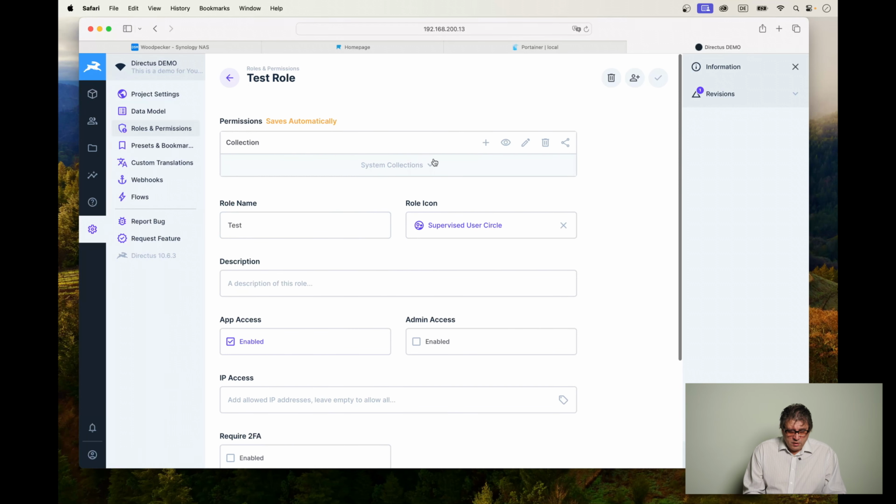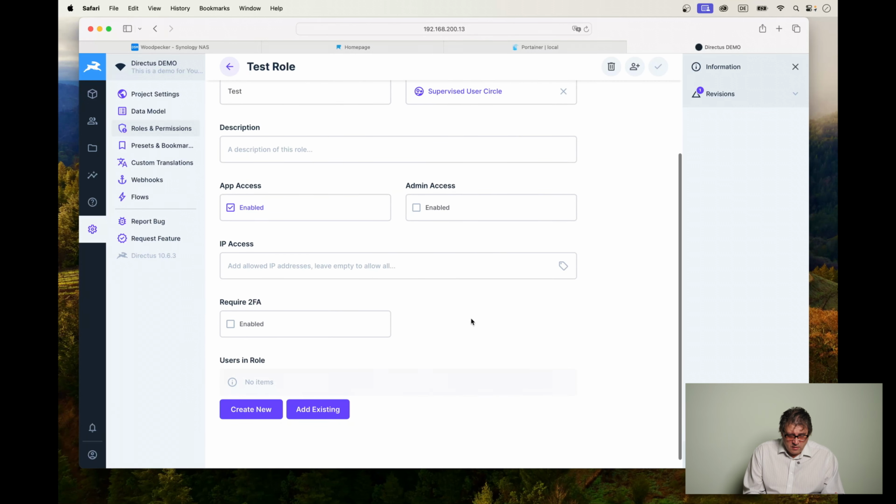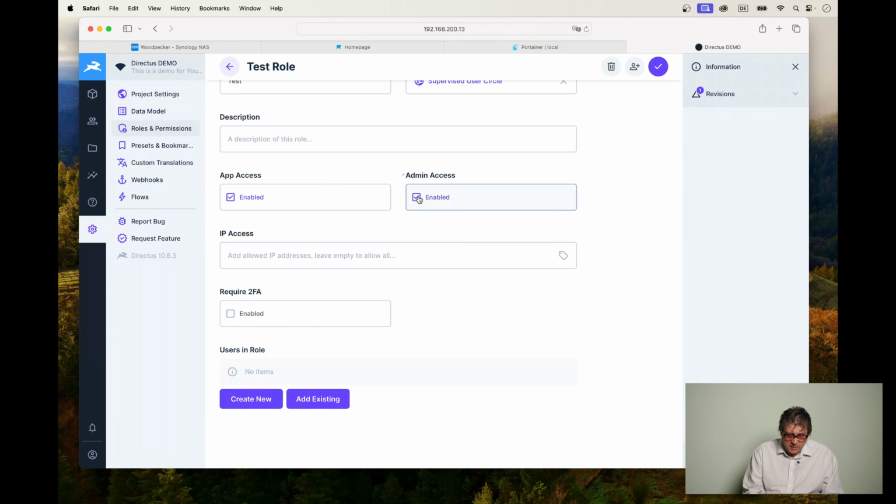You can include certain collections here and give them very finely grained permissions. If you want to enable admin access, so basically this role can almost do everything with the application, you can also enable admin access if you like.